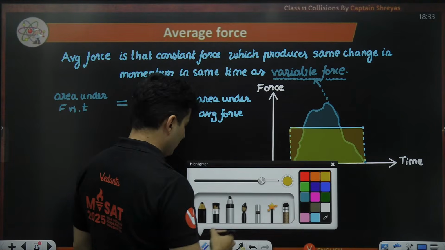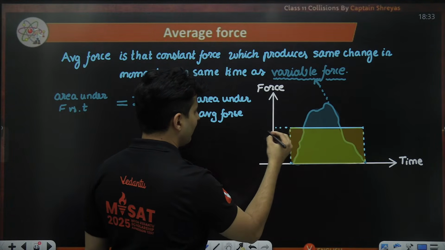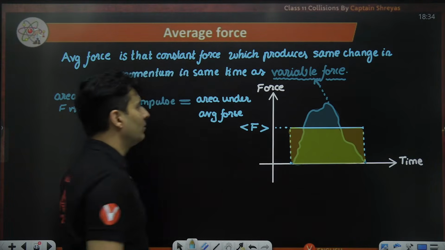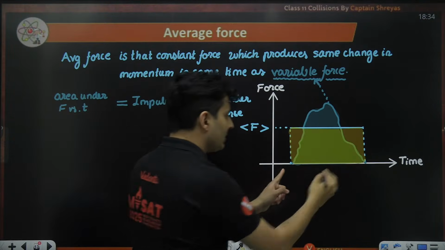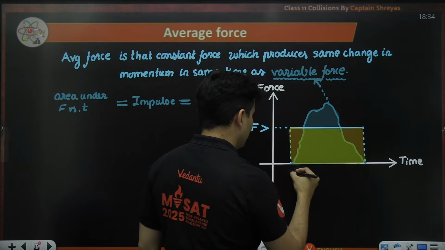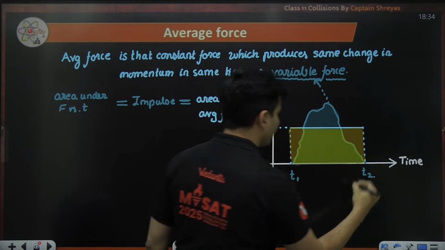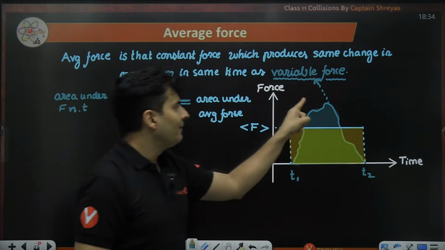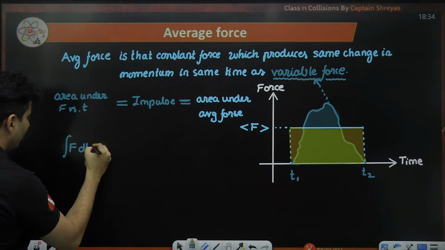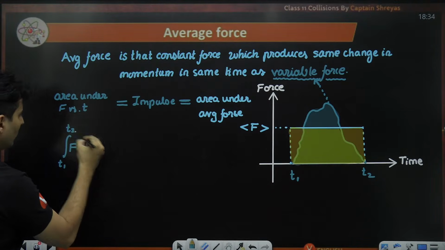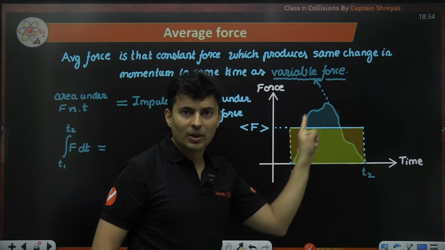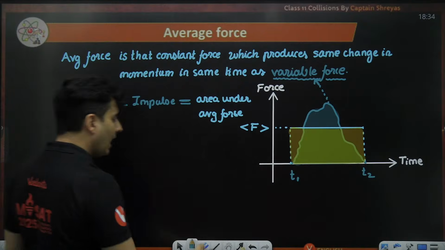So this particular value is your average value of the force. This is the time interval, so maybe the time interval starts from T1 to T2. So what is the area under that variable force? Integration. The integration of force with respect to time from T1 to T2 will give me the area under that dark blue one, the variable force.